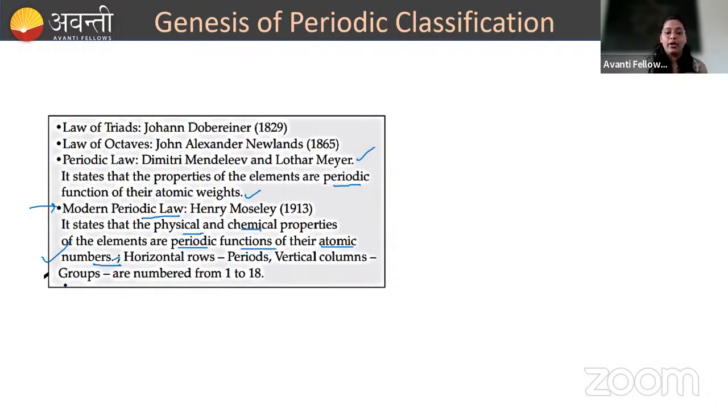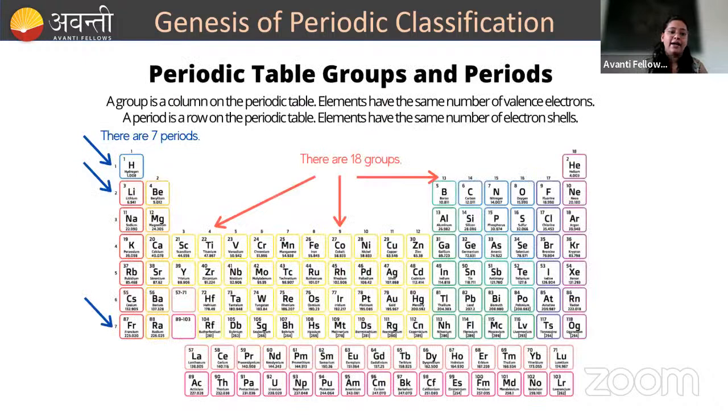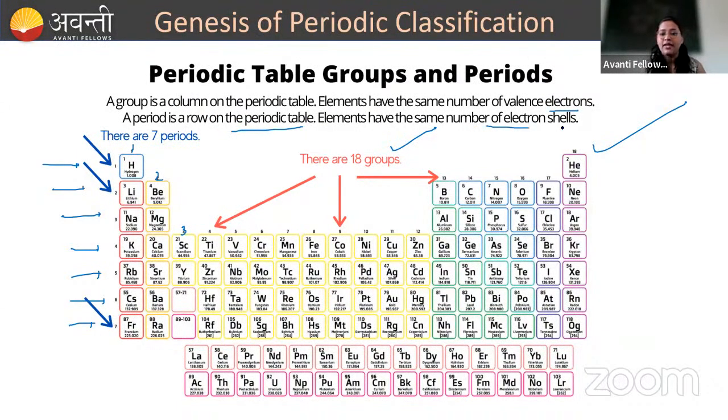In that periodic table, you can see there are a total of 18 groups and 7 periods. These are the 7 periods: 1, 2, 3, 4, 5, 6, and 7. And these are the groups: 1, 2, 3, 4, 5, 6, 7, 8, 9, 10, 11, 12, 13, 14, 15, 16, 17, 18. A group is a column in the periodic table, and elements in a group have the same number of valence electrons. A period is a row in the periodic table, and elements in a period have the same number of electronic shells. Any doubt?